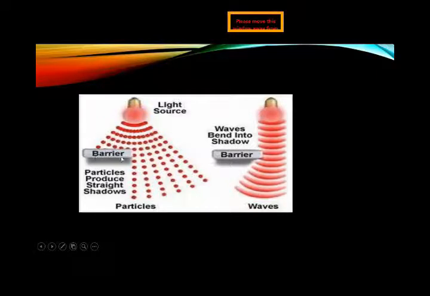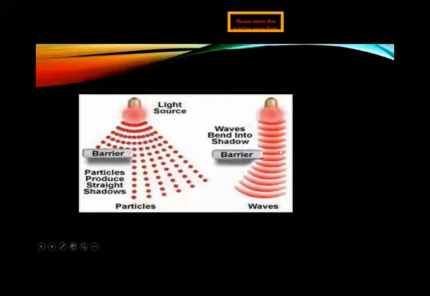So if we place any barrier in front of the light, these particles cannot cross that barrier, and a shadow is formed on either side of that barrier. And that's how we can say that light in the form of particles forms shadows.